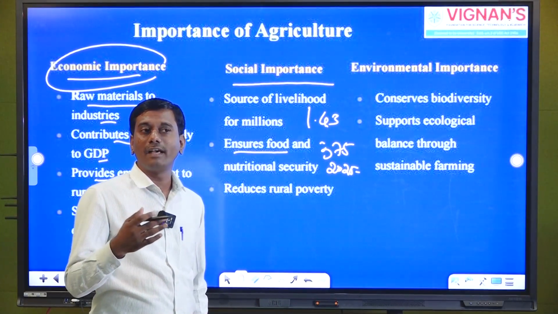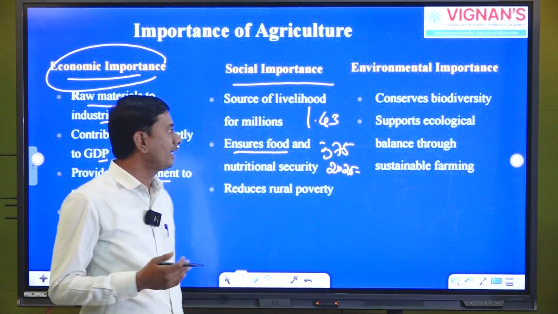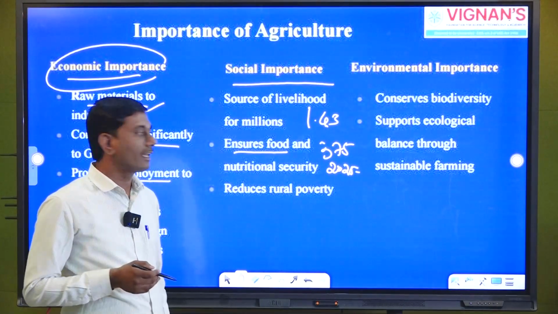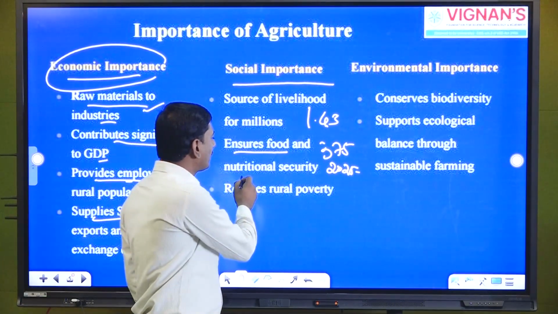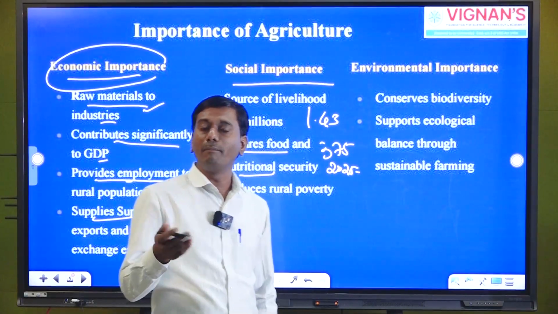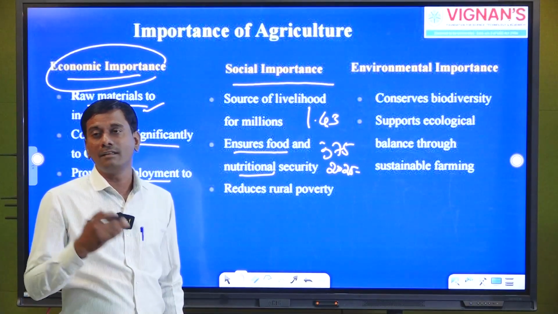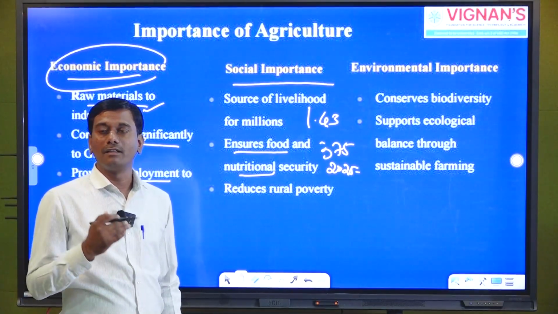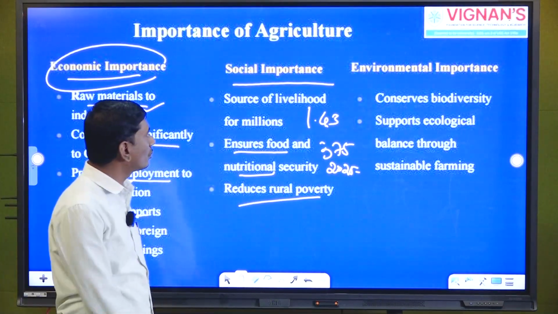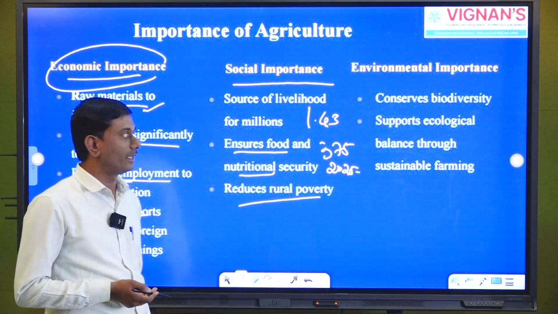So the only thing we have to move ahead in is the aspect of sustainability, okay. So that's why, in terms of social importance, this sector is very important. Apart from that, we can see the nutritional aspect. So we are putting cereals, pulses, okay, millets. So it also has importance in concern with nutritional security. And lastly, we can see that in terms of social importance, it reduces rural poverty. This is very important to know.